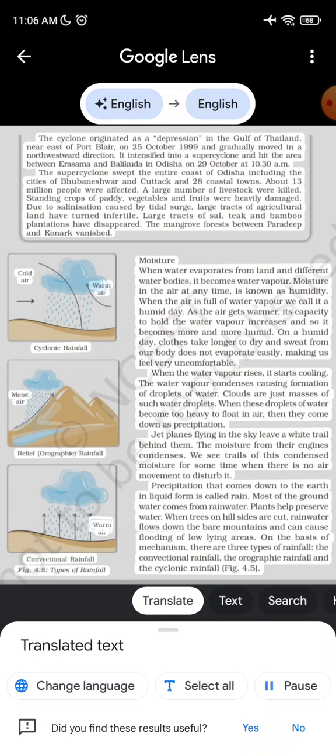Warm air. Convectional rainfall. Fig. 4.5. Types of rainfall. Precipitation that comes down to the earth in liquid form is called rain. Most of the groundwater comes from rainwater. Plants help preserve water. When trees on hillsides are cut, rainwater flows down the bare mountains and can cause flooding of low-lying areas. On the basis of mechanism, there are three types of rainfall: the convectional rainfall, the orographic rainfall and the cyclonic rainfall.